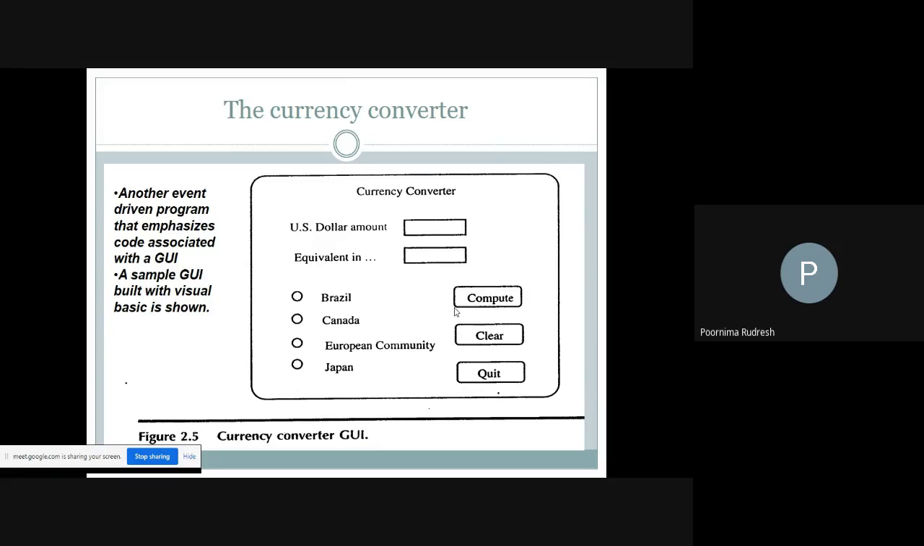Once it is completed, the user clicks on the clear button. After that, he can quit the application. So this is about the simple currency converter application.